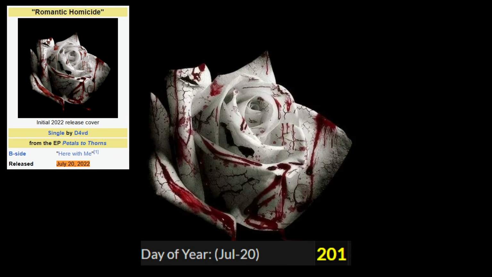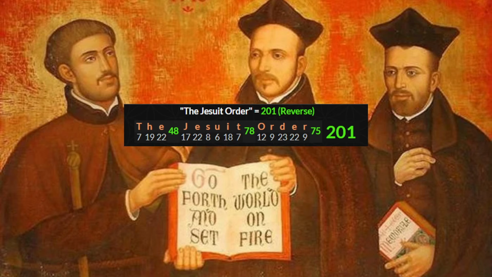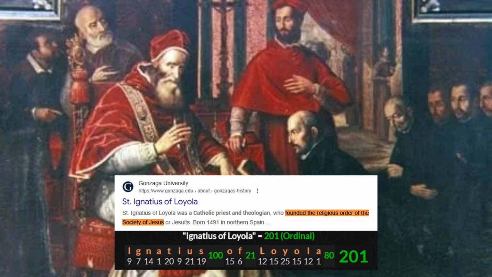This gets way deeper. Because, once again, if we go back to this song in question, Romantic Homicide, this song was released on the 201st day of the year. So this lets me know that this is a Jesuit ritual. The Jesuit order equals 201. This is the group, the Jesuits, aka the Jesuit order, the Society of Jesus, that operate out of the Roman Catholic Church, the Vatican City. Jesuit order, man, 201. Ignatius of Loyola, who is the founder of this religious order, Society of Jesus, right? Ignatius of Loyola equals 201.